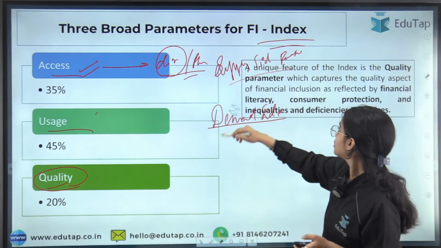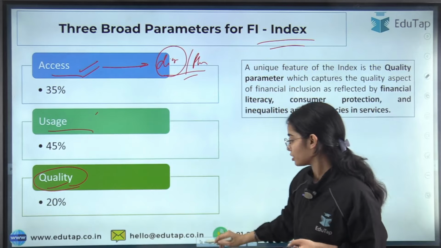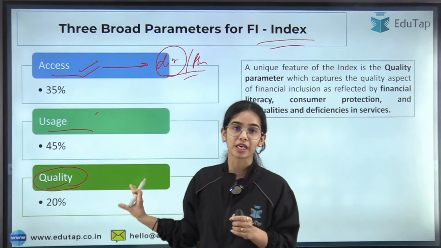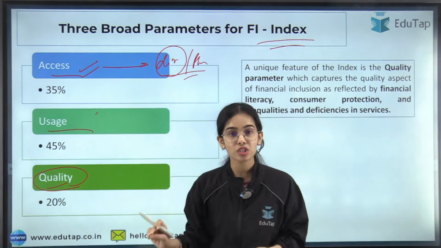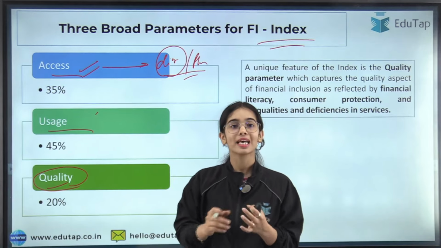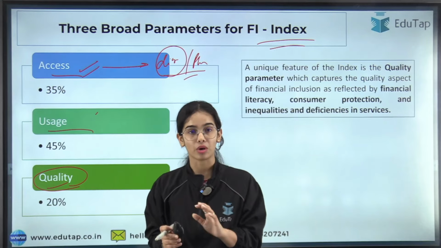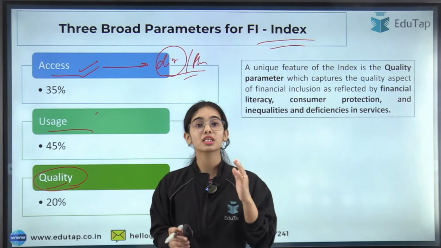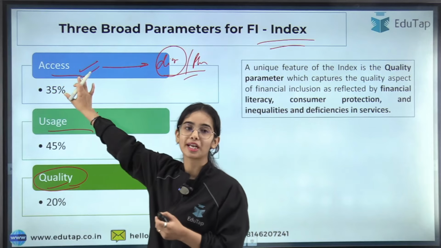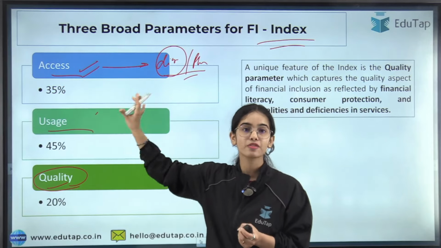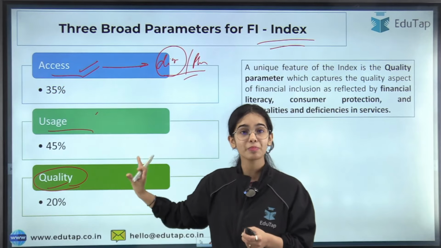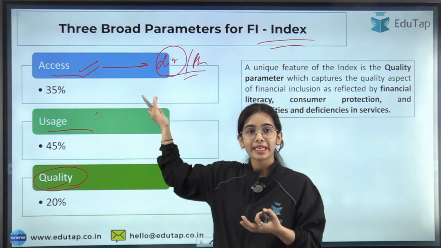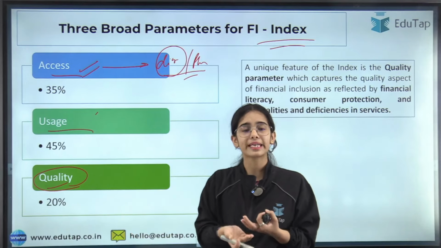Here you can see that a unique feature of the index is the quality parameter. If we try to understand the quality parameter more, it captures the quality aspect of financial inclusion: whether the people have financial literacy or not, whether they are aware of the financial system or not, whether they have consumer protection. If they have access to financial services and have started using financial services and products, are they being protected? Are there some frauds happening with them? That kind of financial inclusion is not good if they are getting into frauds.